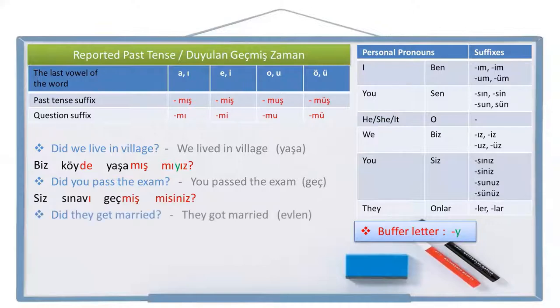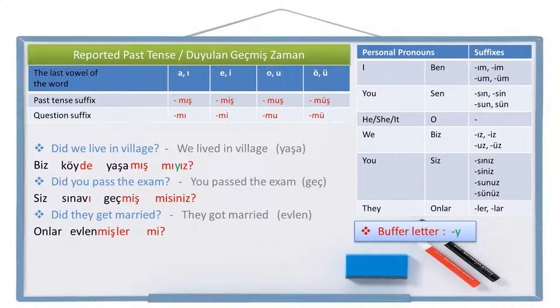Did they get married? This is the positive question sentence I want. And the positive sentence is they got married. Get married is evlen in Turkish. So let's write the positive sentence. Person pronoun they, onlar. Get married, evlen. Got married, evlenmiş. At this point, be careful. For the person pronoun they, we are going to write the personal pronoun suffix here after the tense. And then we are going to write the question suffix to the end. So the sentence is onlar evlenmişler mi? Did they get married? Onlar evlenmişler mi?